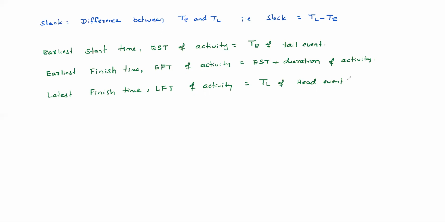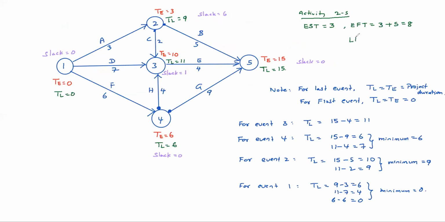Now tell me what is LFT here for activity 2-5. Activity 2-5. 15. See, for 2-5 activity, LFT is 15. Very simple. Just by seeing head event TL, you can tell.